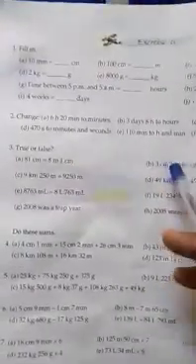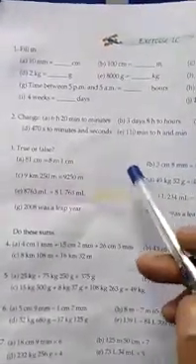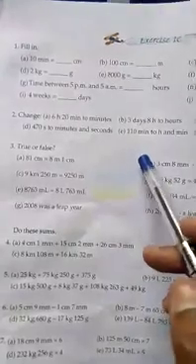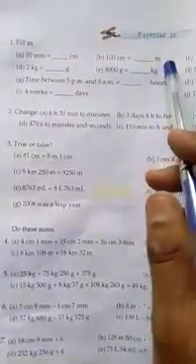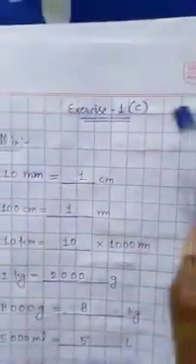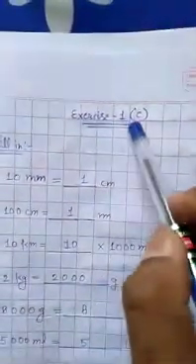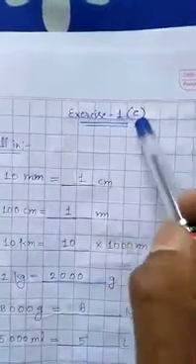So students, exercise 1B of chapter 1 has been completed. Now we will start exercise 1C, and we will do it in the notebook. We will write here exercise 1C.